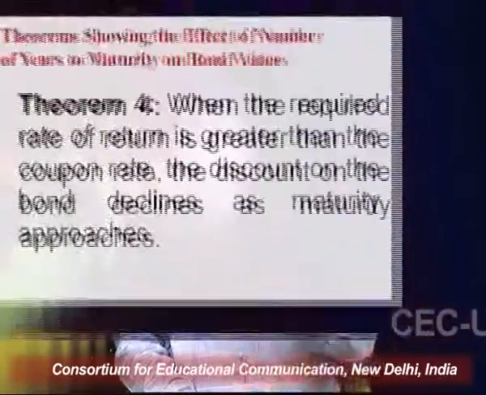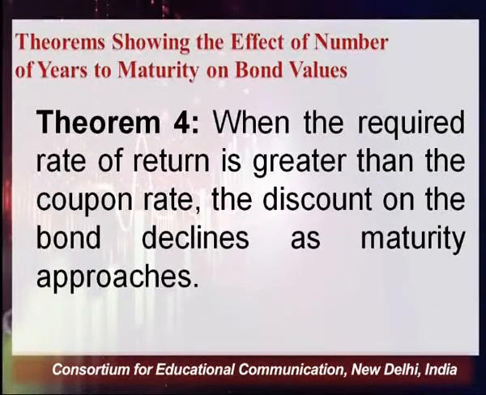So with this basic understanding of bond value theorems, we can continue our discussion on other theorems. I'll be starting from the point where we left off in the previous lecture. These theorems are going to show the effect of number of years to maturity on bond value, and in this series of lectures, the number assigned to this theorem is theorem number 4. In this theorem, we'll try to show the impact of number of years to maturity on the value of a particular bond.